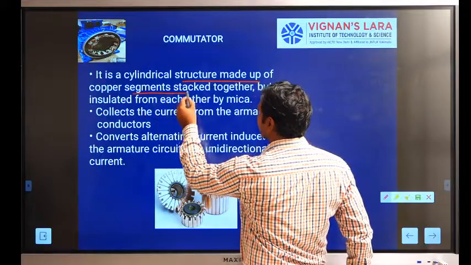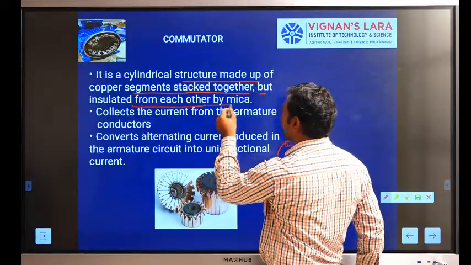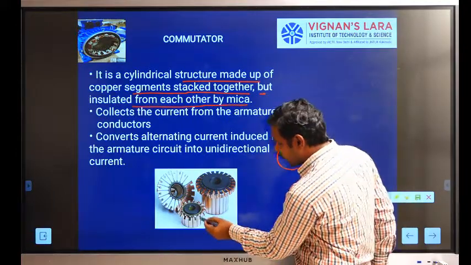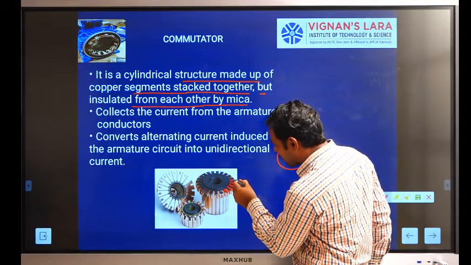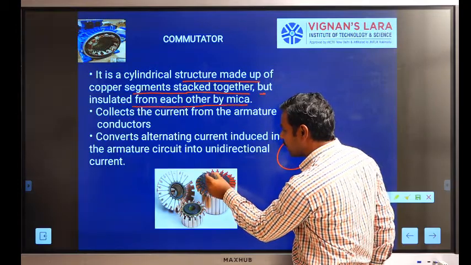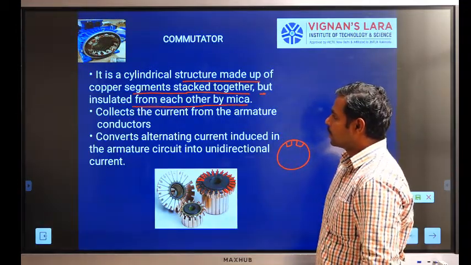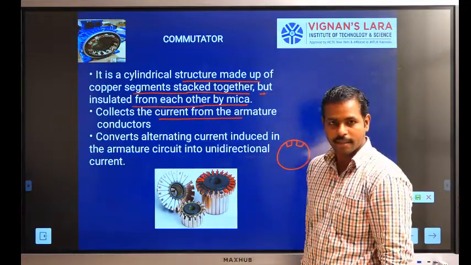The copper segments are stacked together but insulated from each other by mica material. Each and every segment is separated by mica, which acts as an insulating material. It collects the current from the armature conductors.